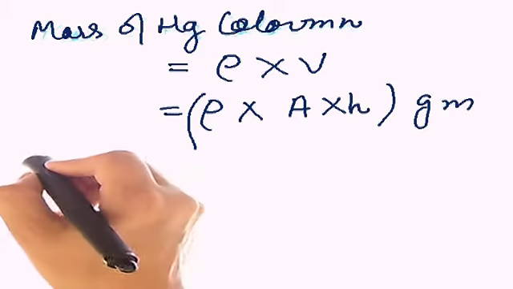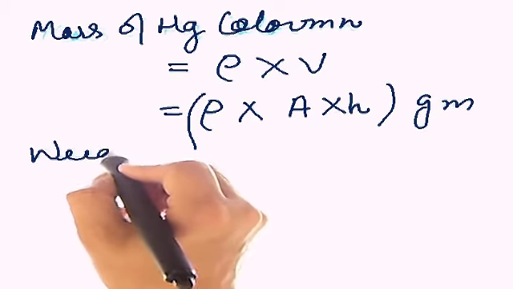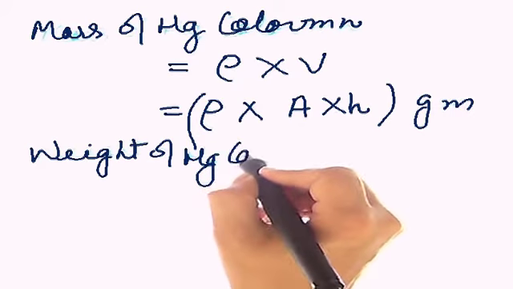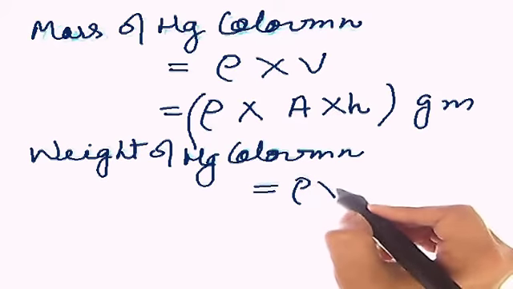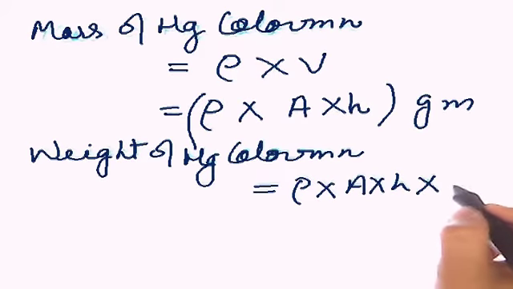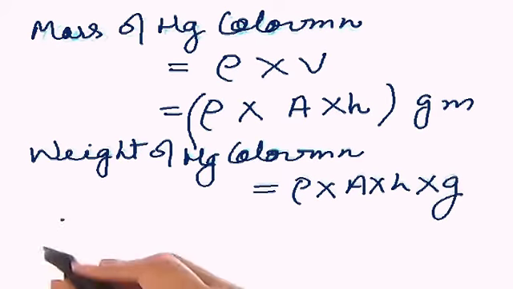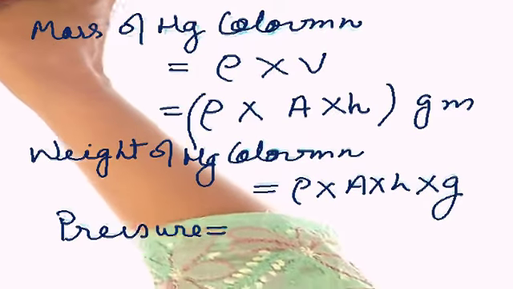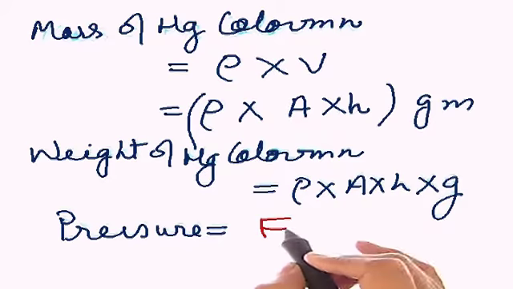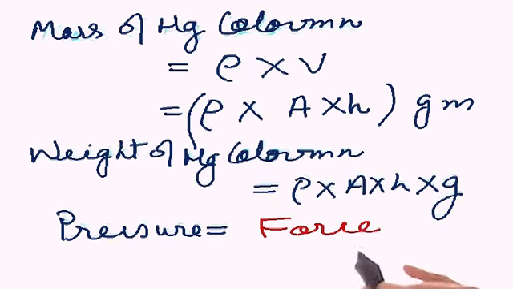Wonderful. Let's talk about the weight of the mercury column. You know the weight exerted by a body depends upon the acceleration due to gravity, which varies from planet to planet. So here the weight of the mercury column will be the mass multiplied by acceleration due to gravity. Now, what is pressure? If somebody asks you, pressure is force per unit area.